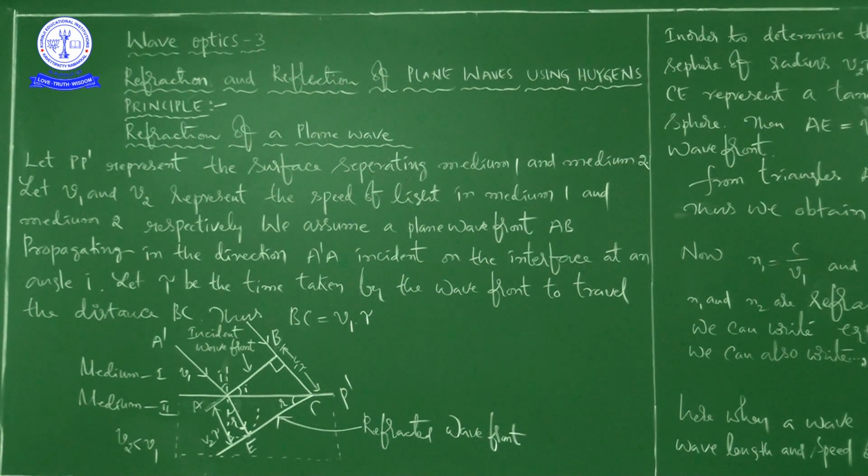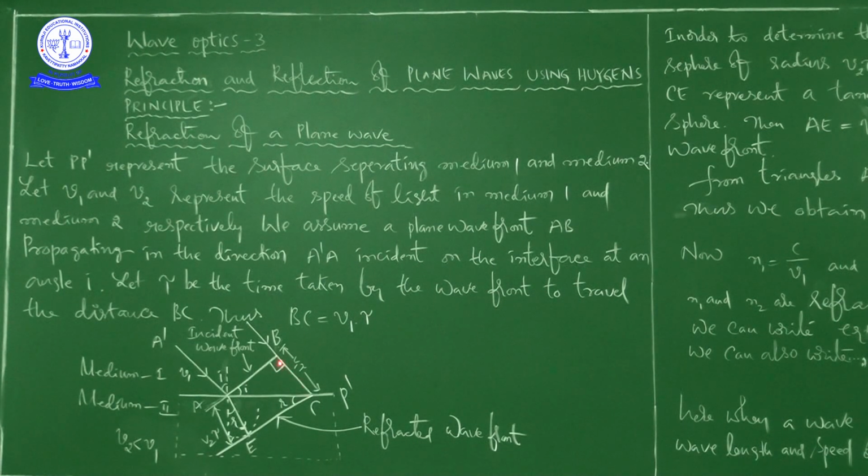Generally we can write V2 is less than V1. Based on this, you can say V2 is less than V1. V2 is the speed of light in the second medium, and V1 is the speed of light in the first medium. Moreover, if you see the geometrical mathematics here,